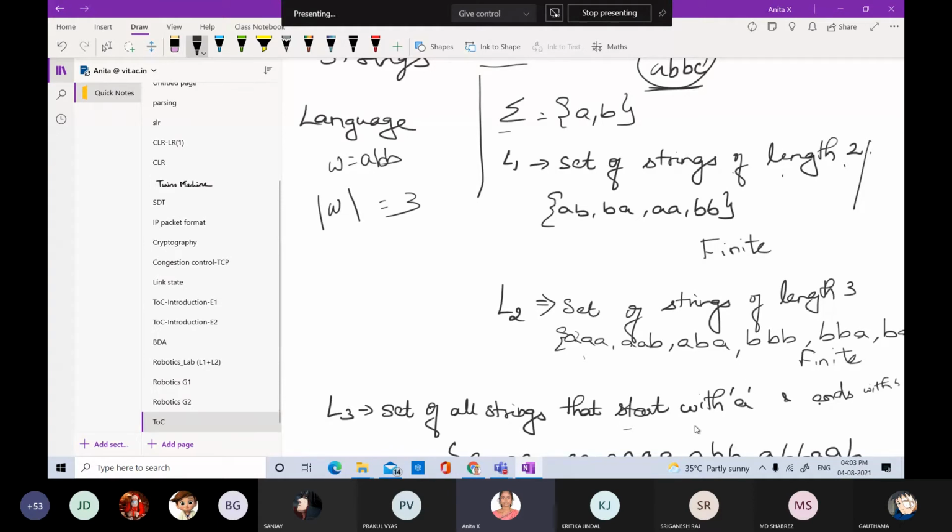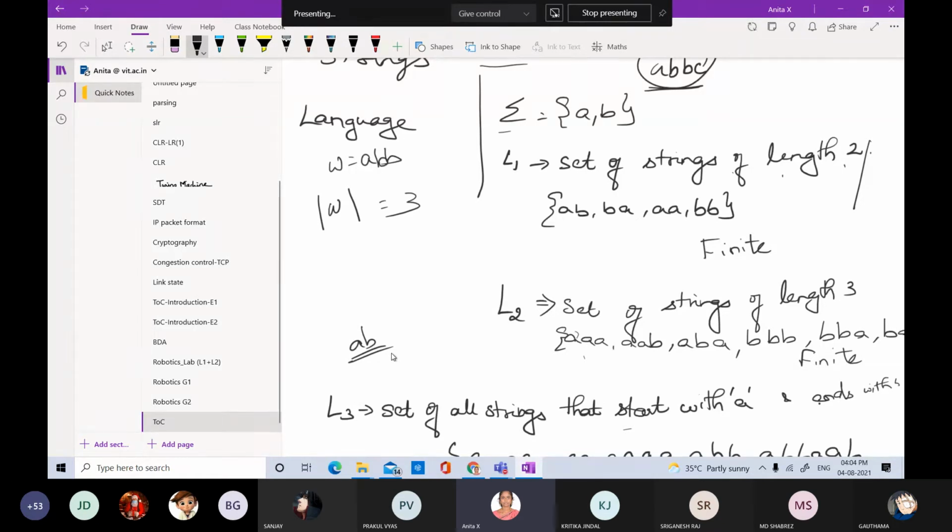Instead, it should start with A and it should end with B. So here the number of strings is going to be again infinite, but the minimum string possible is this one, because it should start with A and end with B. So the minimum length of the string is 2 here. With respect to the number of strings possible, it is going to be infinite. Any number of strings are possible.